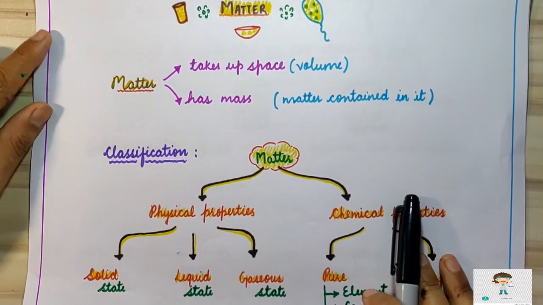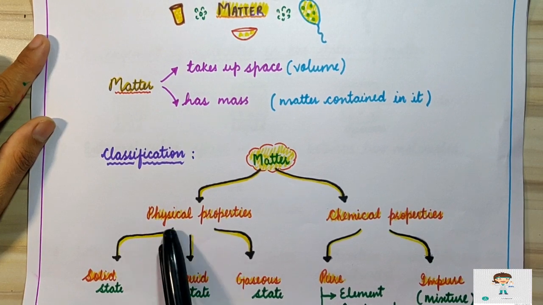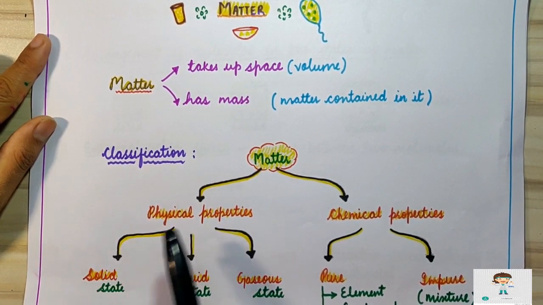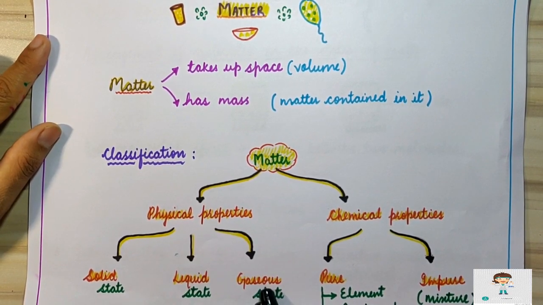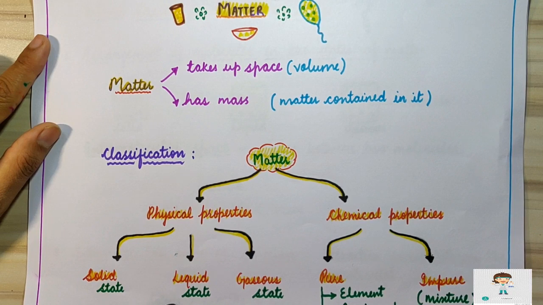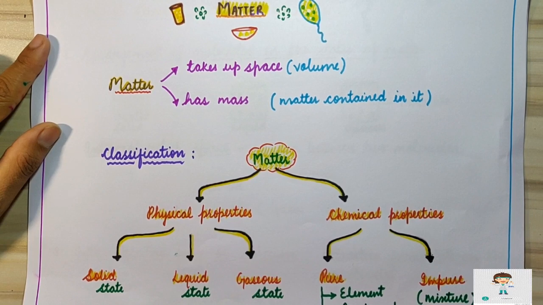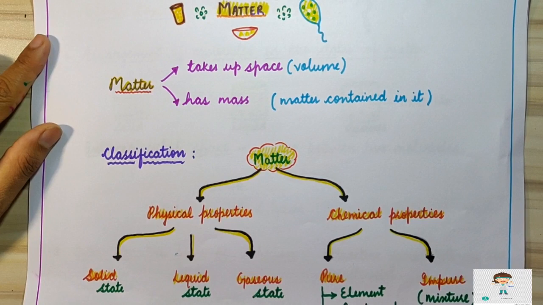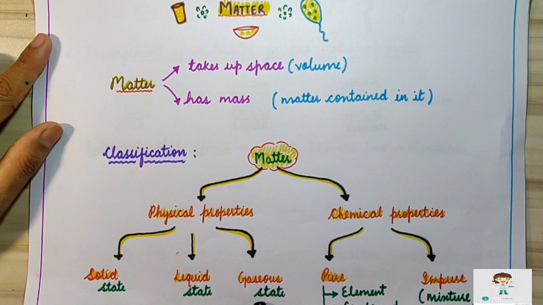On the basis of physical properties, matter can be classified into three types. What are these three types? Number one is known as the solid state of matter. Second is known as the liquid state of matter. And third is known as the gaseous state of matter. Other than these three states, we have two more states of matter. The fourth state of matter is known as plasma state. And number five, which is a man-made state, is known as BEC, Bose-Einstein condensate. But in your syllabus, you have only three states of matter: solid state, liquid state and gaseous state.